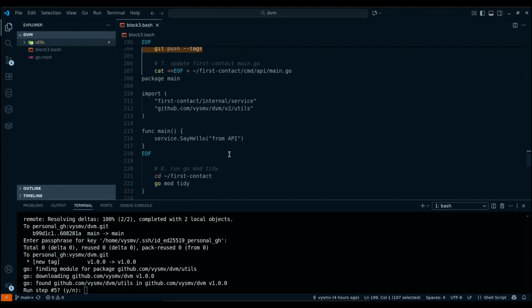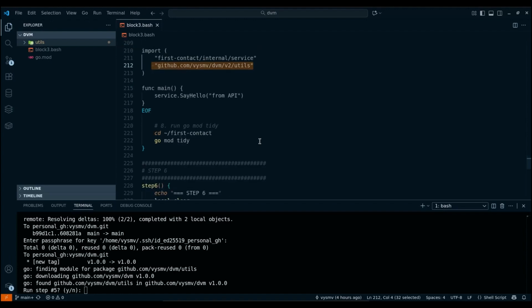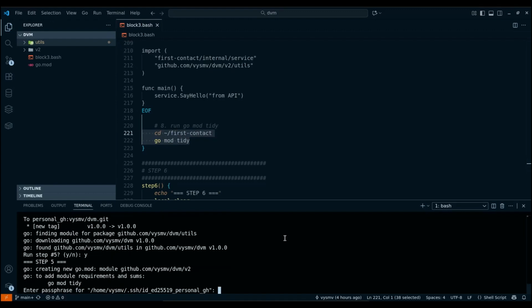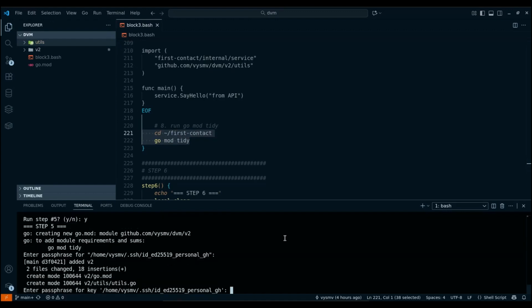Then we update the main.go file in the first contact CMD API directory. That is, in essence, we simply install a new import github.com/vysmv/dvm/v2/utils. And finally, we run go mod tidy in the first contact directory. Okay, let's run the fifth step. As usual, you will need to enter your password several times.